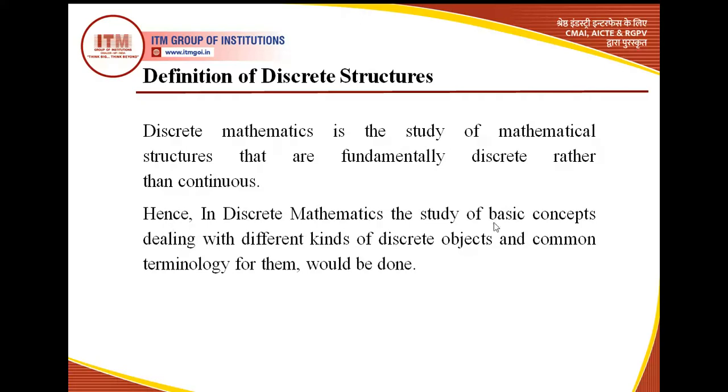In discrete mathematics, the study of basic concepts dealing with different kinds of discrete objects, and common terminology for them, would be done. Basically, we would see the mathematical structures that are discrete in nature first. Second, we would see common terminologies that we use in mathematics for them. Then we would see certain operations on them, their properties, and their examples in real life. Like this, we would go through discrete structures. I hope the definition of discrete structures is clear up till now.